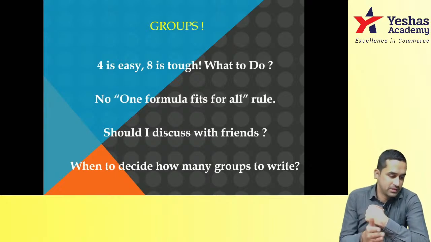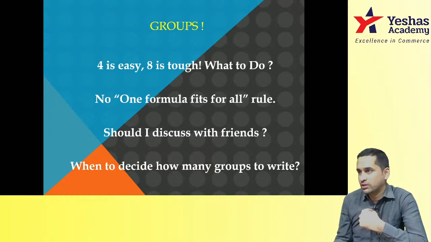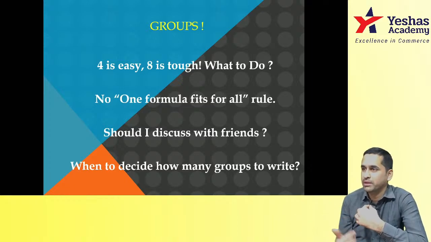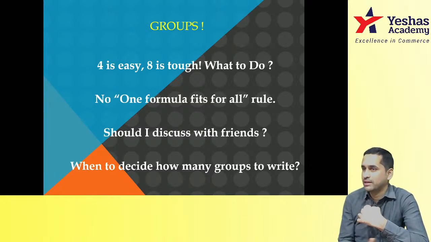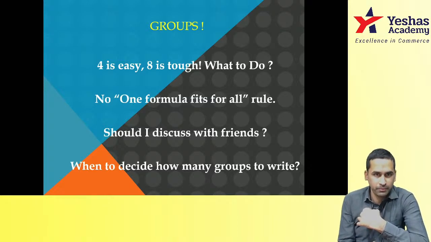If they say let's write both the groups, and if you write both the groups, and if they clear and if you don't, then they won't wait for you. They will start their articleship and then you will be sitting alone. Then you can't blame him or her. You gave the suggestion, now you come sit with me. Institute won't allow this in exam hall, that you took a collective decision, let your paper also be collective. They won't. Therefore, this should be very, very individual decision.